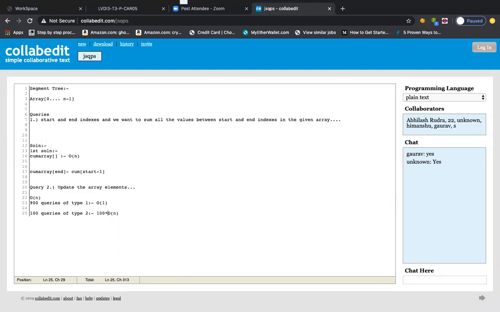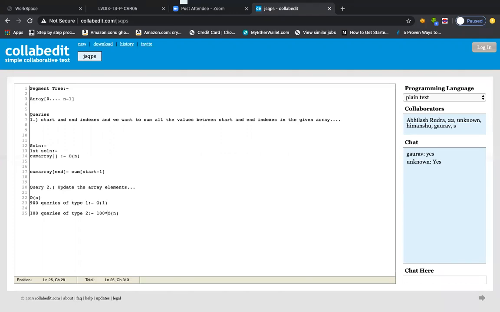If you continuously have query type 2 basically, then you do not need to make a cumulative array. You can just do the straightforward thing. You can take the start index and straight up sum to the end index element, and you can just output the sum, right? But this is clear now.